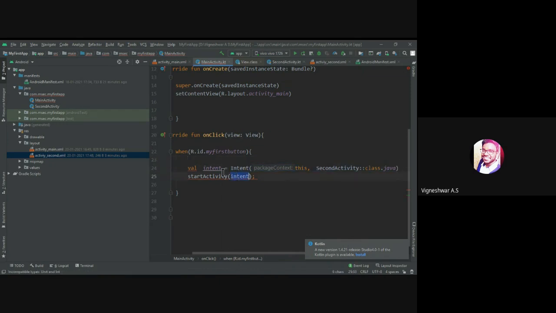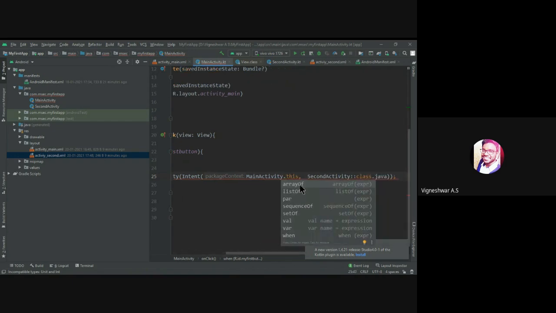Copy, paste. Start activity. I'm getting this error.